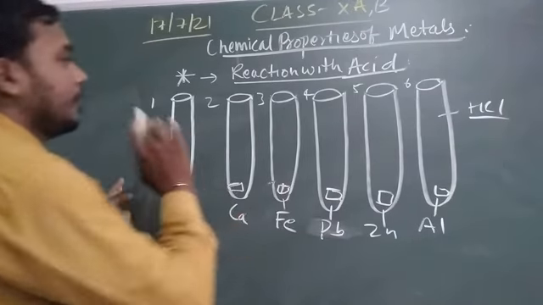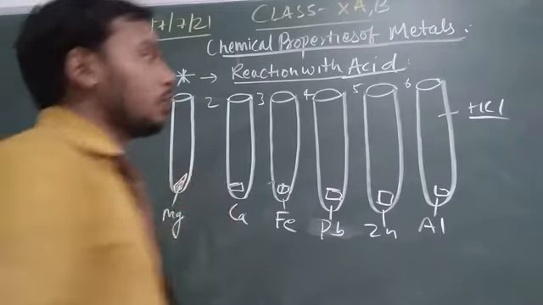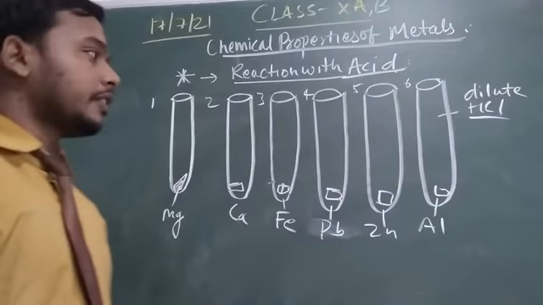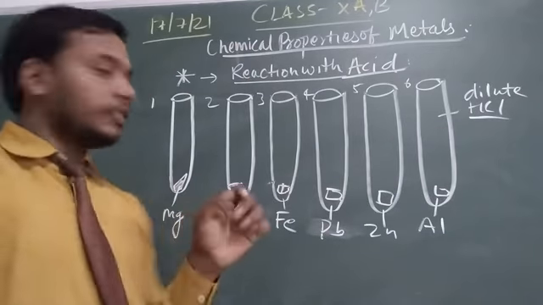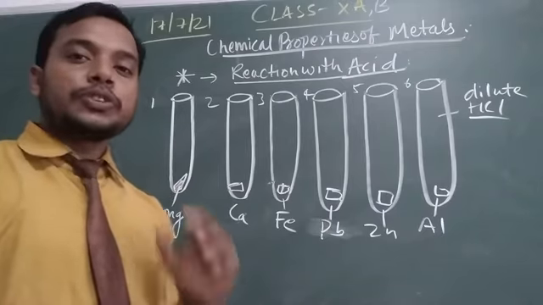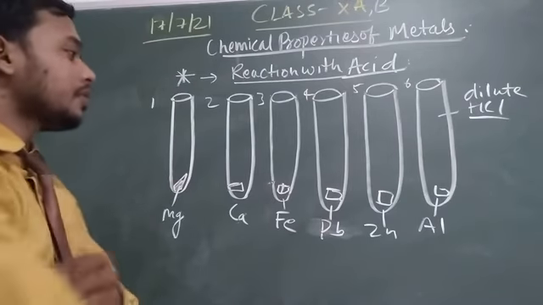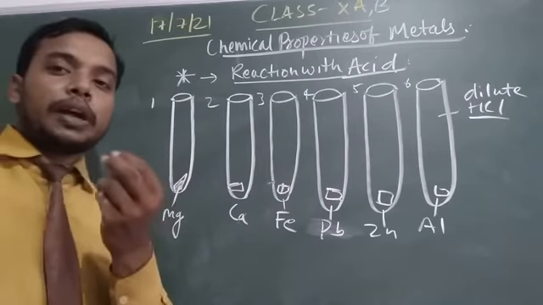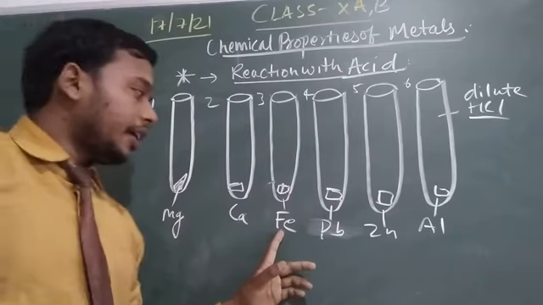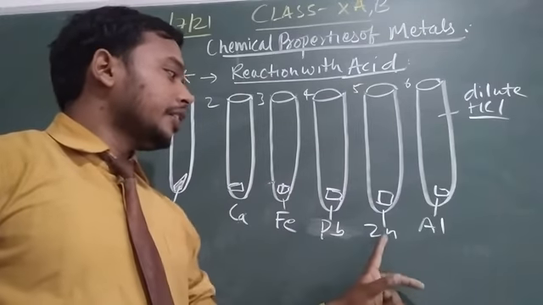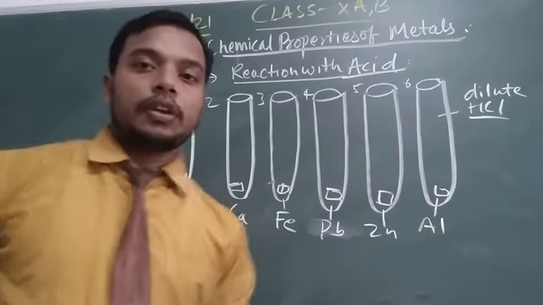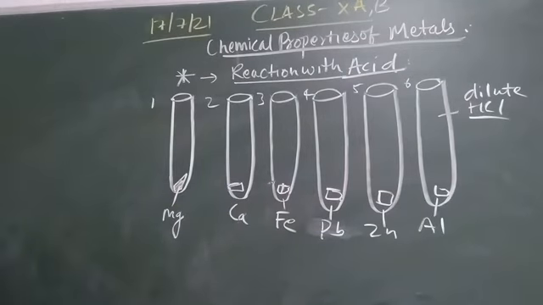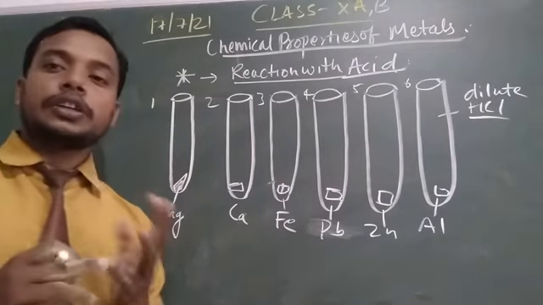All 6 test tubes contain dilute hydrochloric acid. After putting in small pieces of metals, that is magnesium, calcium, iron, lead, zinc and aluminum, the reaction takes place with formation of salt and evolution of hydrogen gas.